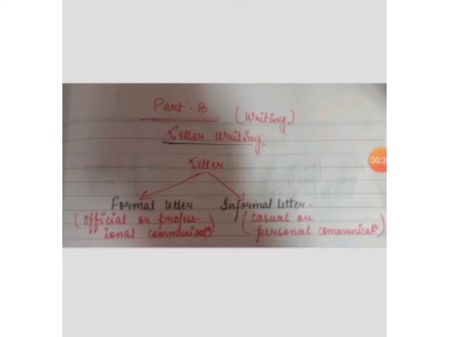So you already know that letter writing is of two types, that is formal letter writing and informal letter writing. A formal letter is one which is written in a formal and ceremonious language and follows a certain stipulated format. Formal letters are written for official or professional communication, like to authorities, dignitaries, seniors, principal and many more.